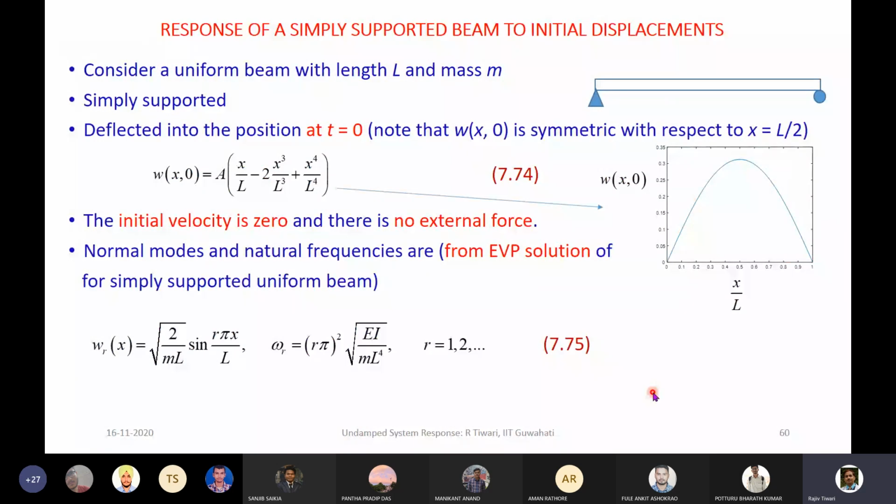So this is one of the examples which I have taken. This is another example, in which I'll start this particular thing. I'll stop in between if time does not permit. So here it is a simply supported beam. Here we are giving an initial displacement to the beam. The initial displacement is, you can see, x at time t equal to 0. So this function is given, and the shape of the function, if we plot it, is like this. So we are giving the beam this kind of initial displacement, and then we are leaving it to oscillate.